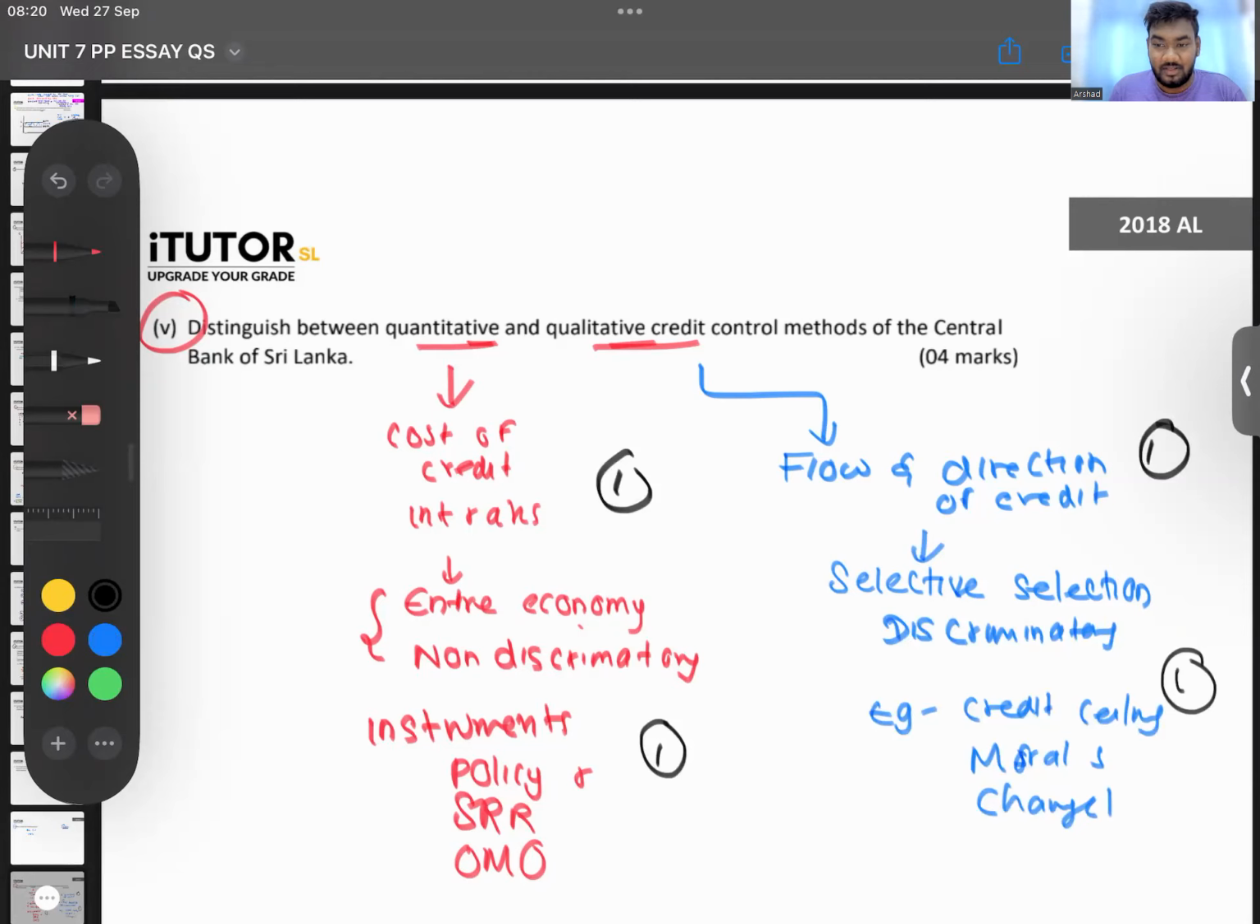2018. Redistribution of wealth. Yes, you can say the rich person gets richer and richer during inflation, and the poor person gets poorer and poorer. Okay, fine. Right. That is 2018.